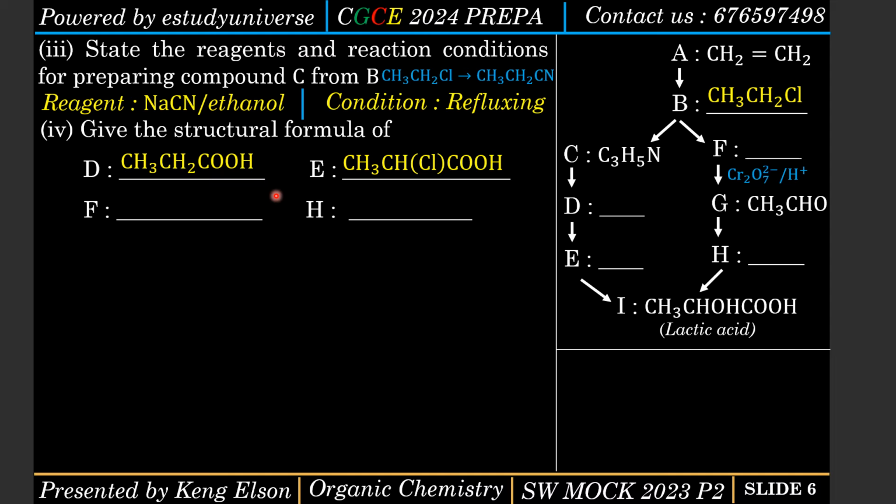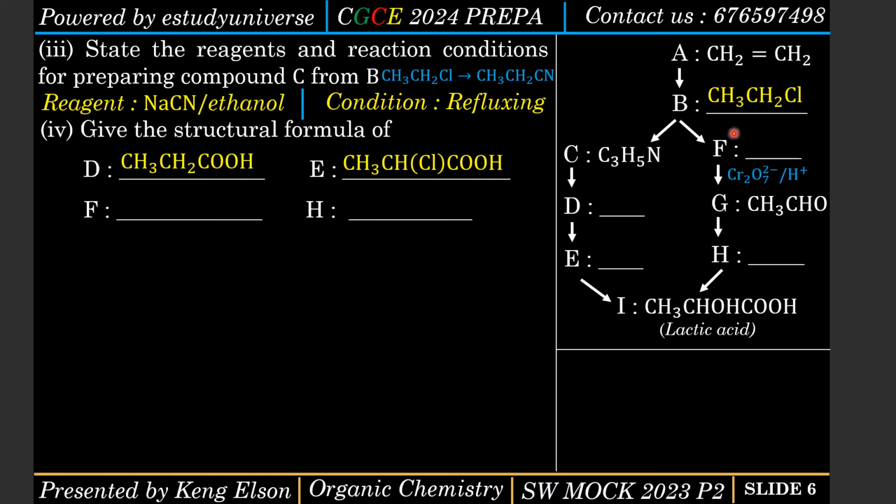What do we use? To move from the carboxylic acid to the 2-chloropropanoic acid, which is also a carboxylic acid, which reagent do we use? That's the second question. You have to answer in the comment section. Okay, if you don't know, run to your books now and check. I think if you run to your book and check, you'll never forget, because you always remember that I saw it in this video and I checked from my book.